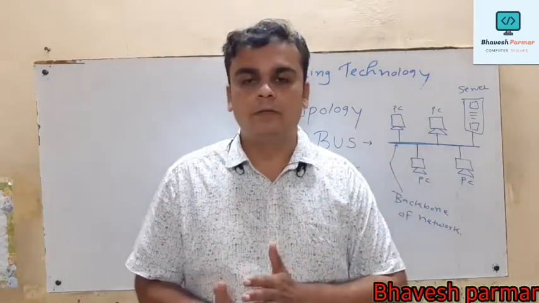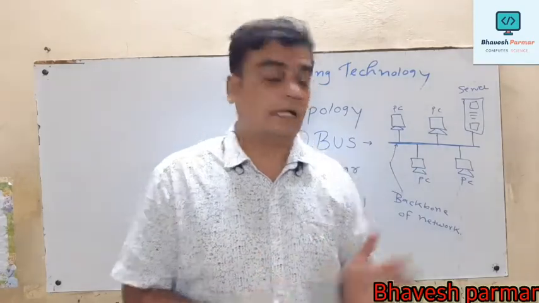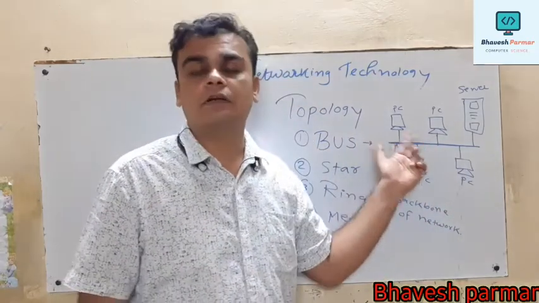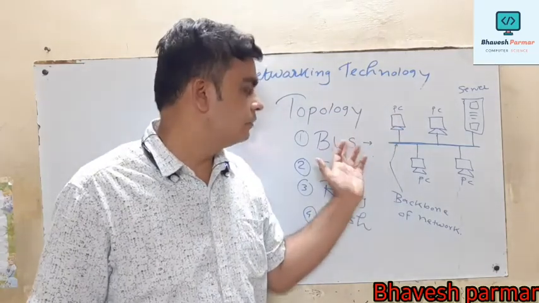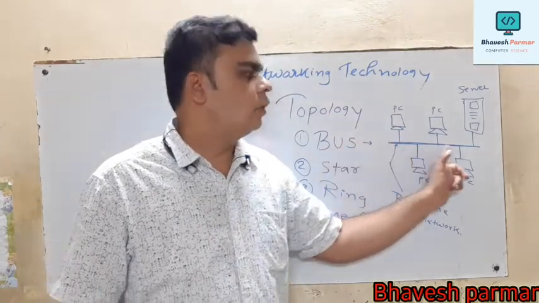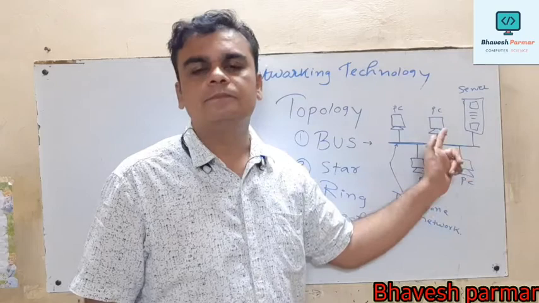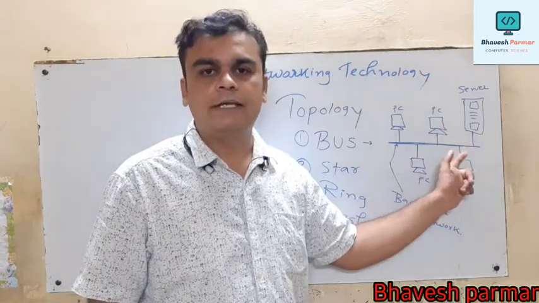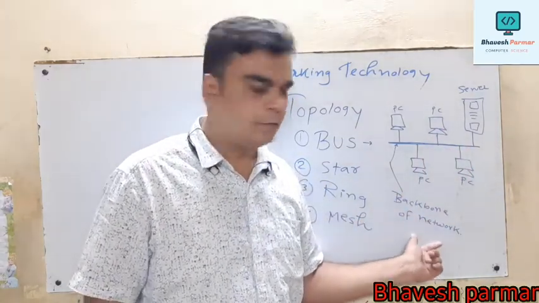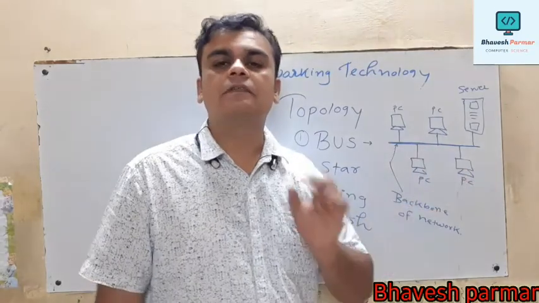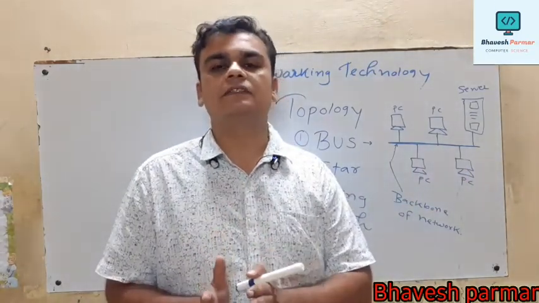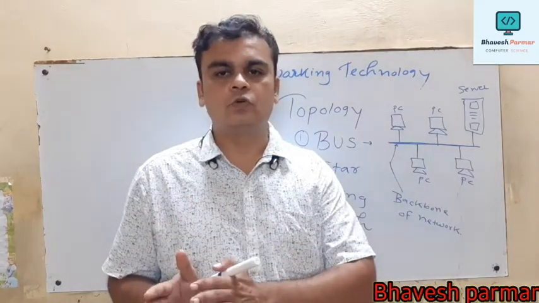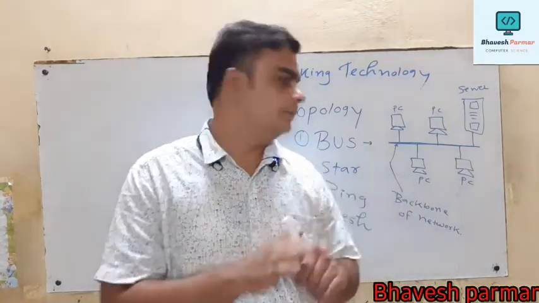Network consumption problem occurs, network traffic occurs, and which results into network failure. So let me see, guys, how the data transfer using bus topology. All the data transfer through this shared common cable called the backbone of the network. This cable uses a data bus. That data bus transfers the data from one computer, the source computer, to the destination computer.